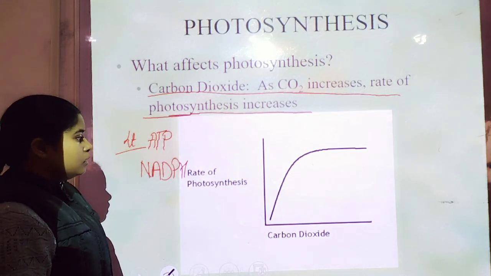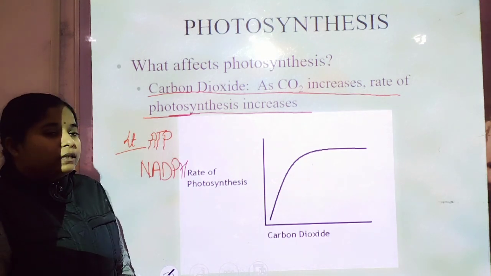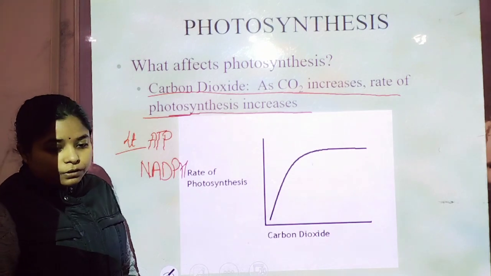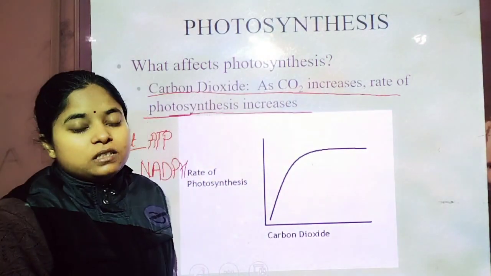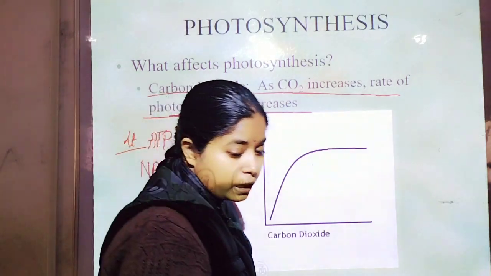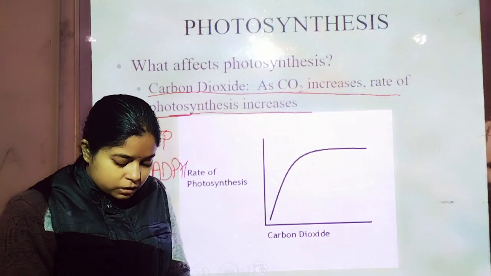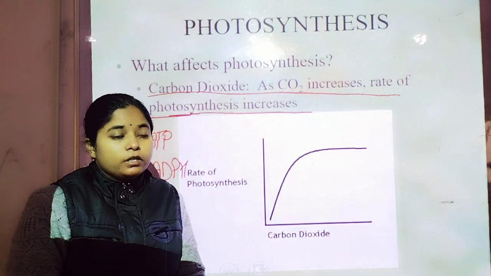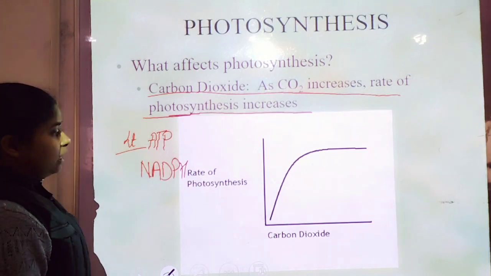But if carbon dioxide is not present in the medium or in the atmosphere, the rate of photosynthesis decreases, because carbon dioxide is important for the synthesis of carbohydrate in the dark reaction.